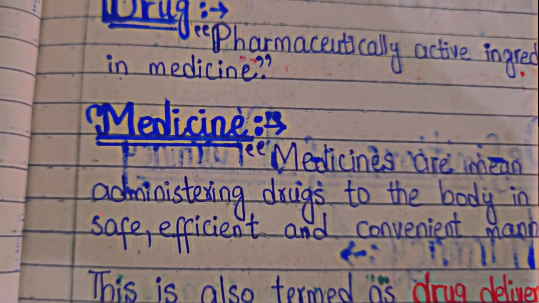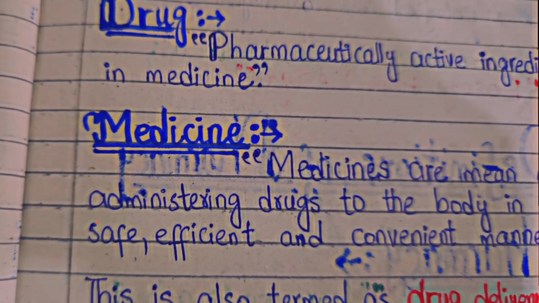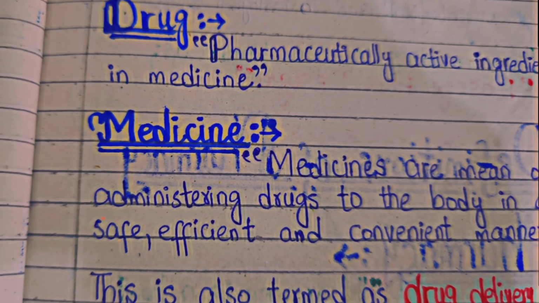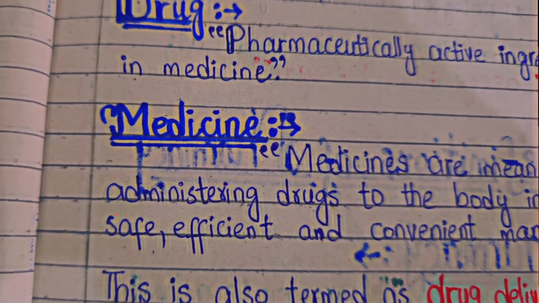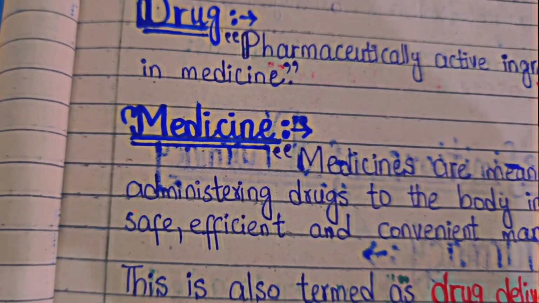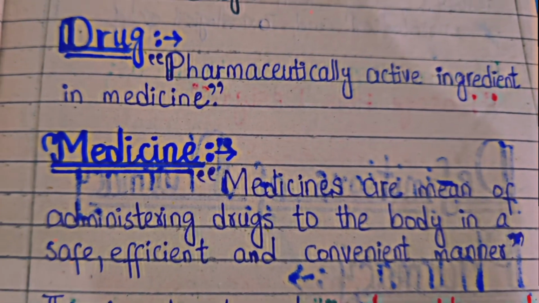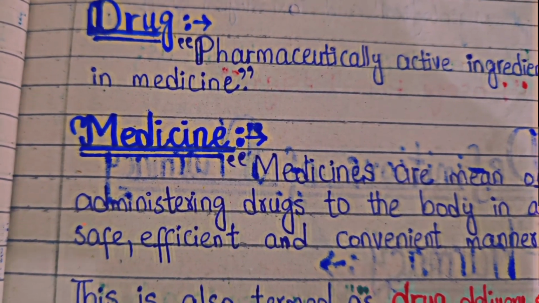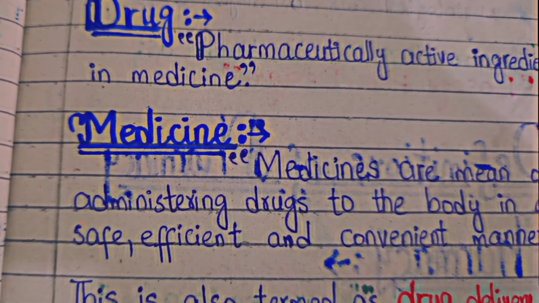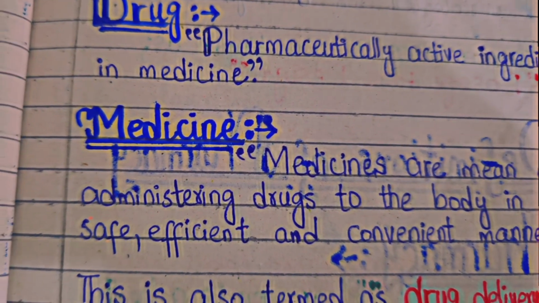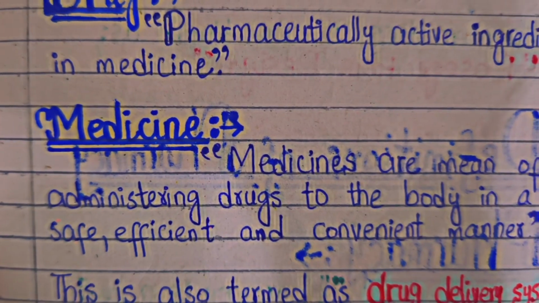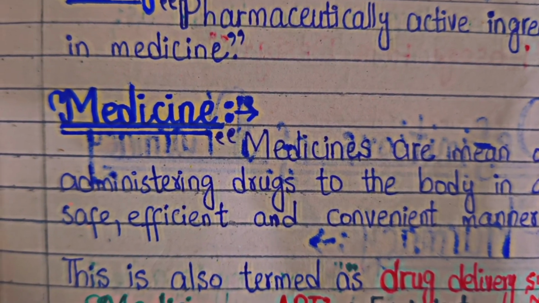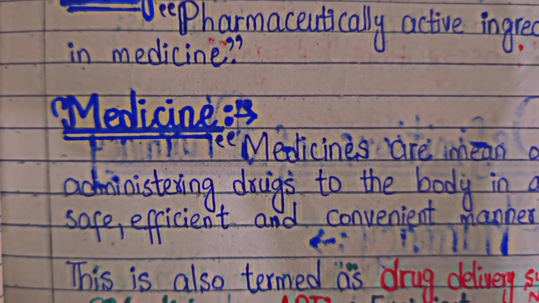We can add starch, sucrose, lactose, and binders, lubricants, even adhesives are used. So medicines are the actual physical forms in which that chemical substance is administered into the body, in the form of tablets, capsules, ointments.